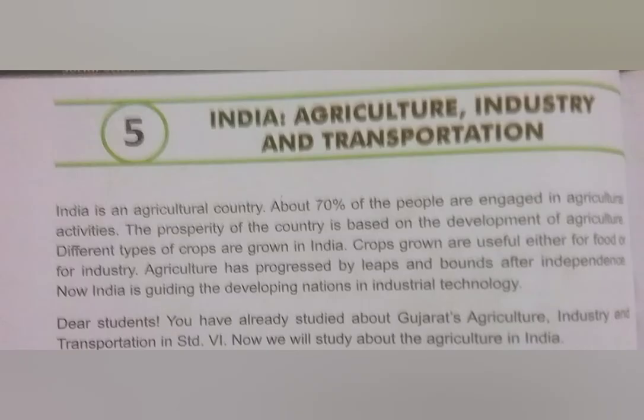More than 70% of the people are dependent on agriculture. Nowadays, all the farmers are disturbed throughout the country because of the new laws implemented by the government. Different types of crops are grown either for food or for industry. Agriculture has progressed by leaps and bounds after independence. Now, India is guiding the developing nation in industrial technology.